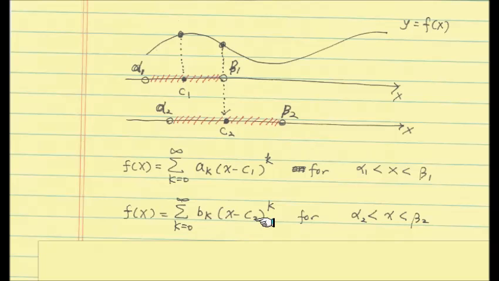However you calculate it through the derivatives, now those are the formulas for the b_k. And then it turns out this power series with different coefficients is only valid around just this much, for example. So we can use this one over here, and it covers something to the right of beta 1.